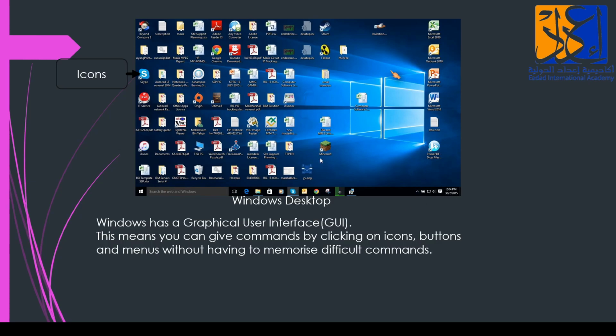We don't need to memorize these difficult commands. Yes or no? Yes. So that's why Windows has a graphical user interface. This makes Windows a user-friendly operating system. That's why we like Windows, because we don't need to memorize anything. We just click it. Yes or no? Yes.